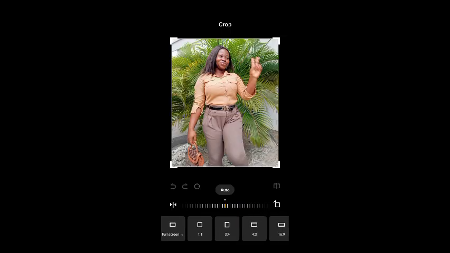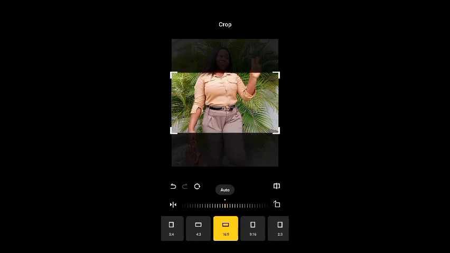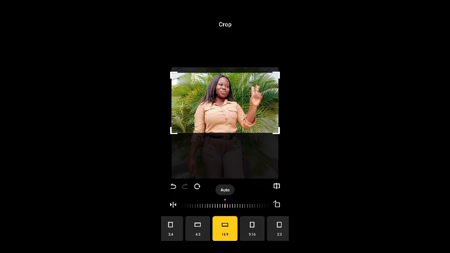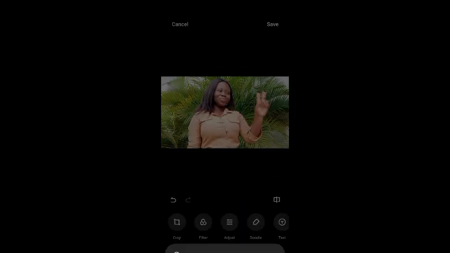I'll click on crop and then I'm going to go to 16 by 9. This is it, right? So I'm going to adjust this so I get the face, and then I'm going to click on that and then I'll save.